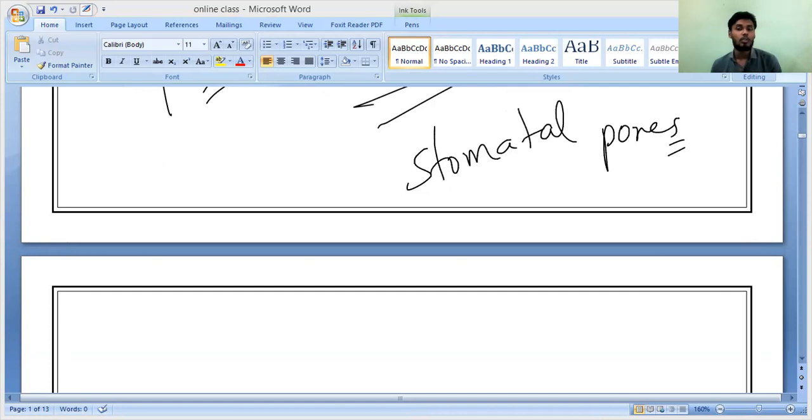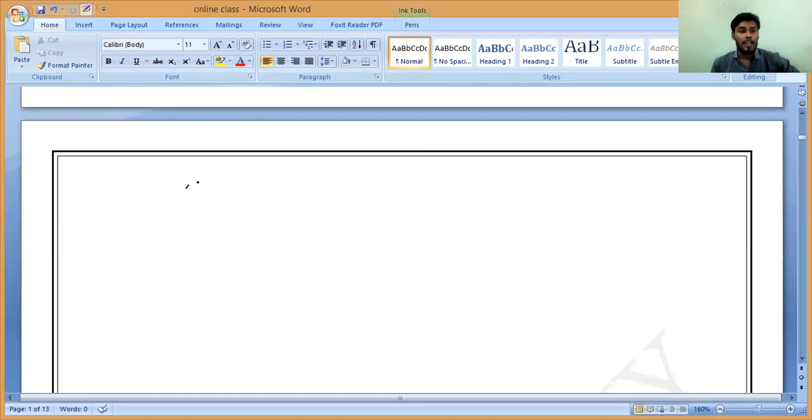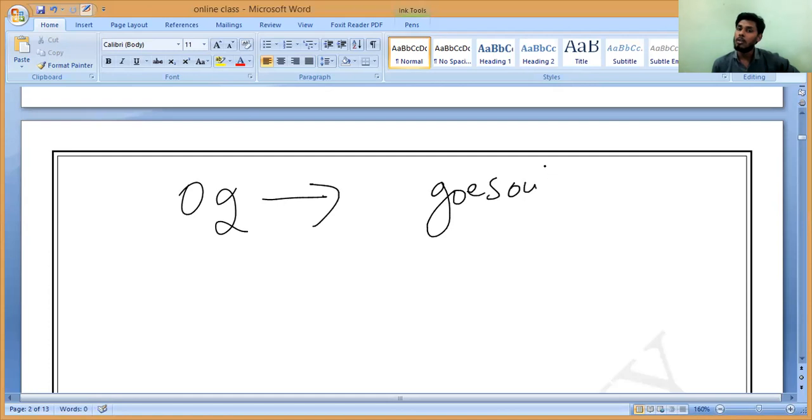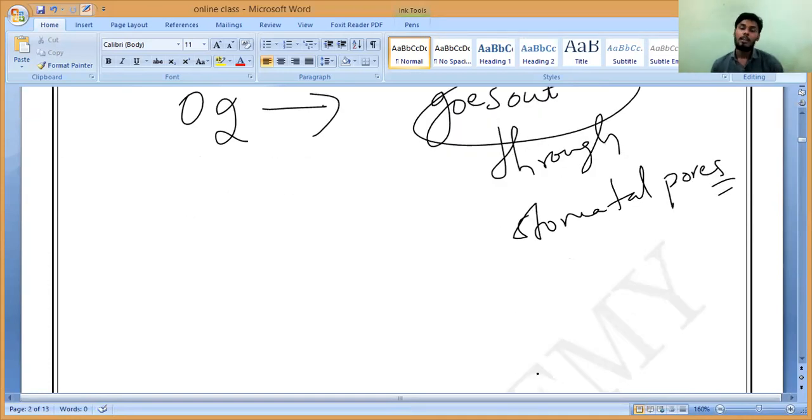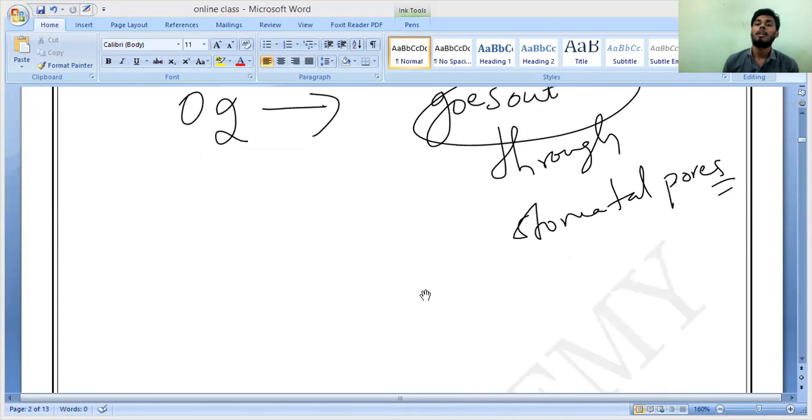Carbon dioxide will come in through these guard cells, meaning these stomatal pores, and in the same way the oxygen gas produced after photosynthesis also goes out through stomatal pores only. Do you understand, Ra? So that is why the gas exchange of the leaves, carbon dioxide and oxygen, takes place with the help of whom, Ra, Hari? With the help of stomatal pores. So the stomatal pores are controlled by guard cells.